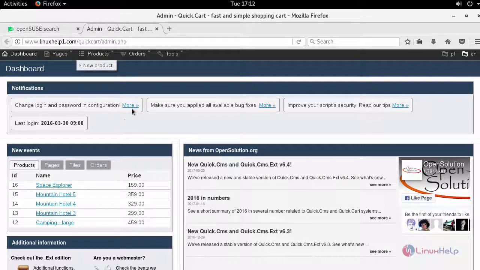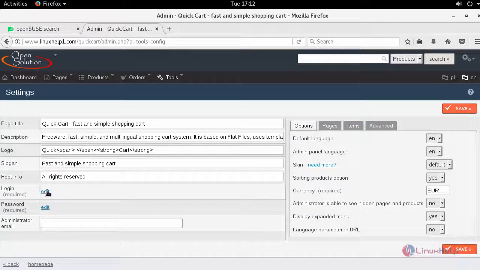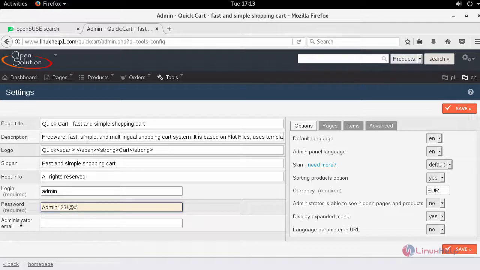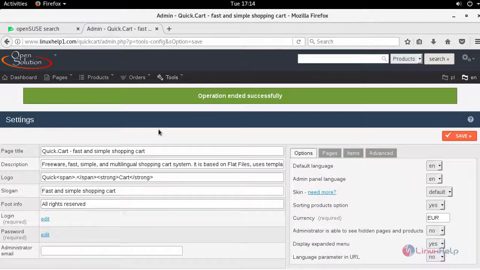And if you want to change the default login username and password, click on this edit, change the login name as well as your password. And if you want to provide the administrator email ID, you can provide here, and you can also import your logo. Now save the changes.